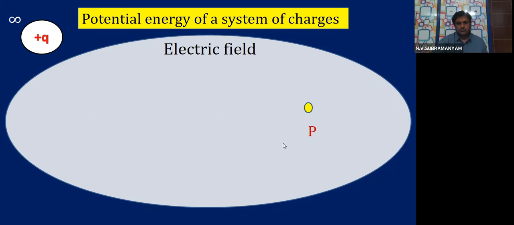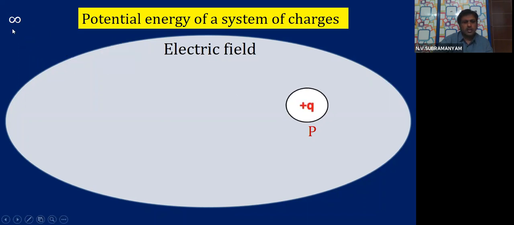Thank you, children. So I am coming back to my discussion. Now in this electric field, there is a point P. Now you are able to see one charge plus Q here, which is at infinity. So now let us see what is happening. I am trying to bring this charge from infinity to this point.